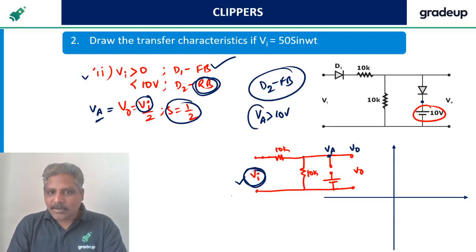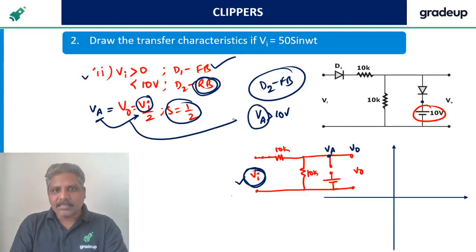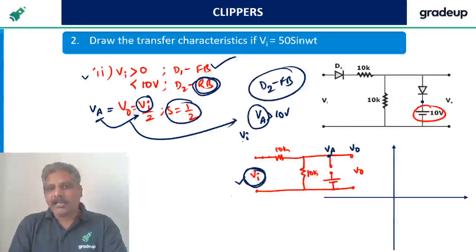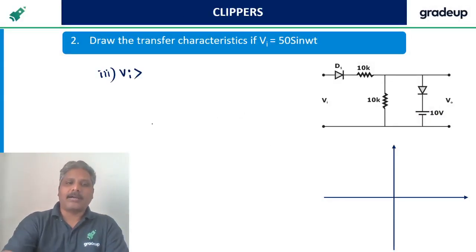The anode voltage we already found is Vi by 2. So Vi by 2 must be greater than 10 volts. So Vi is greater than 20 volts. That is the point you have to understand here.